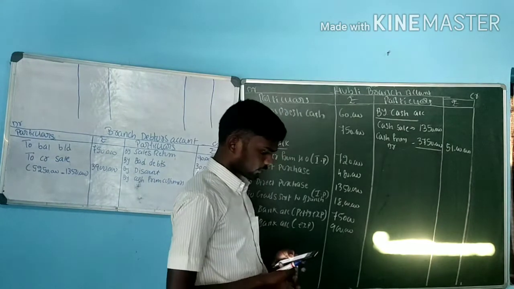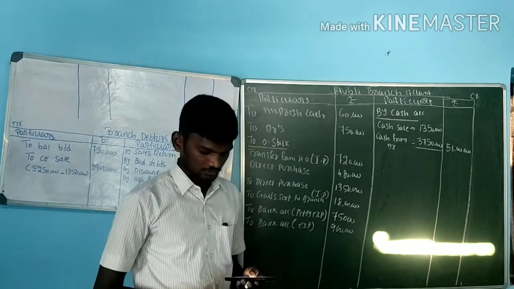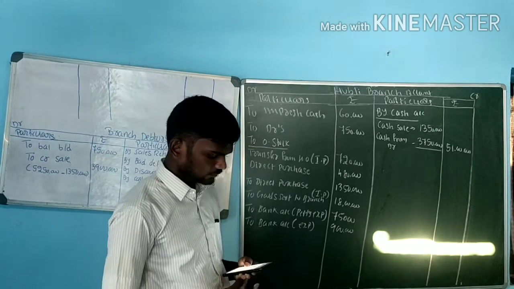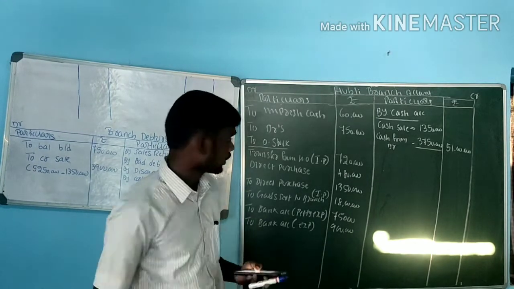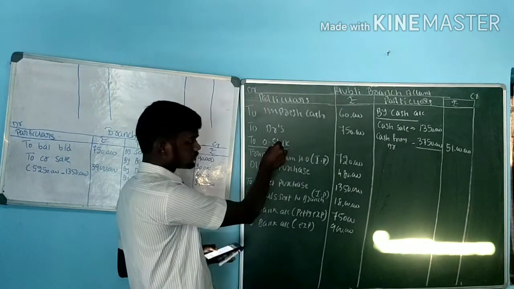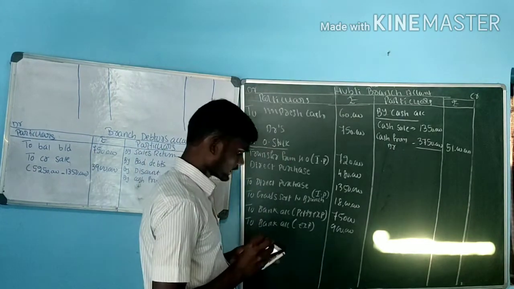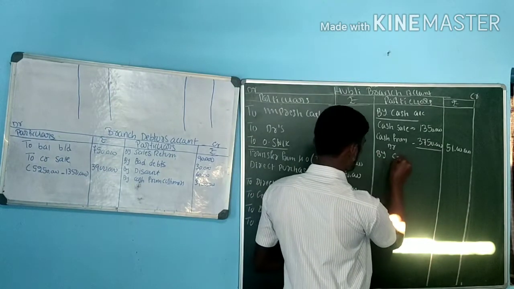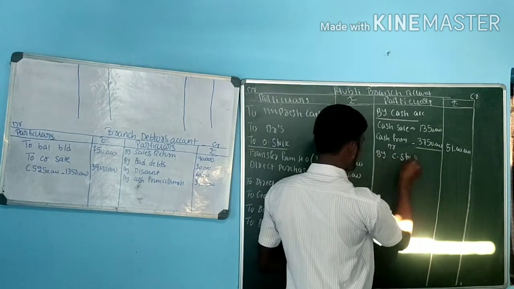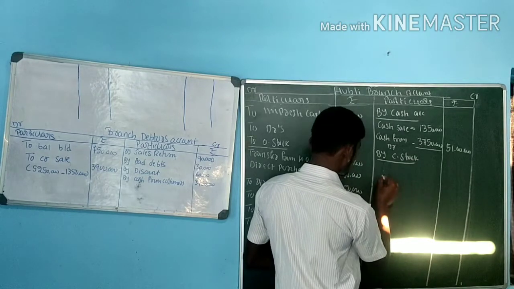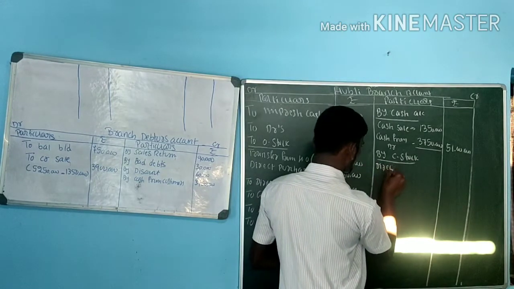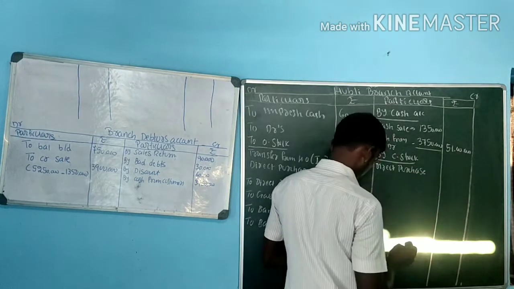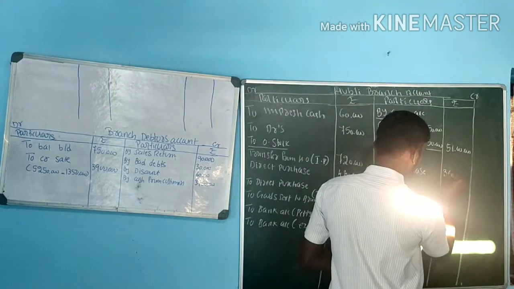Next one, in the problem they give some kind of closing figures. Which are the closing values here? Stock on 31st 12/2017. They given in the problem opening stocks, so we need to identify the closing stock. They given the problem closing stock value here, that is by closing stock. First one, direct purchase. Direct purchase value 3,60,000.